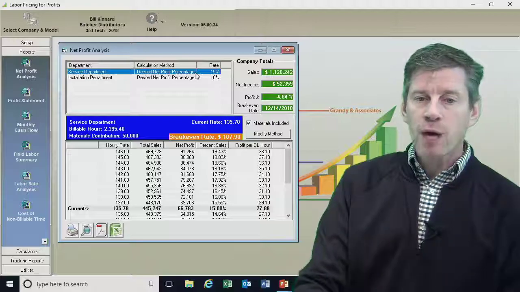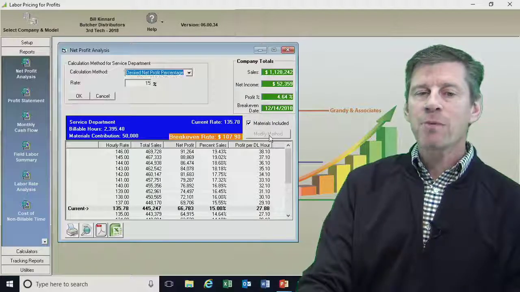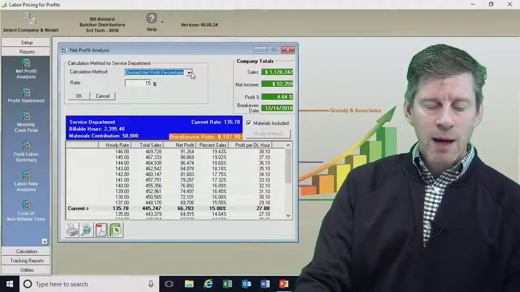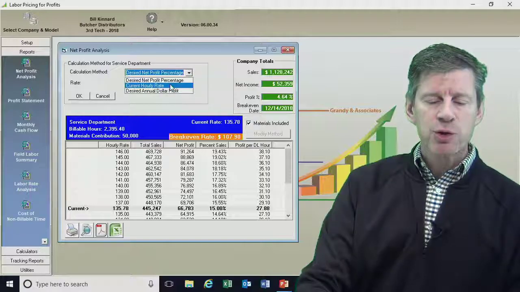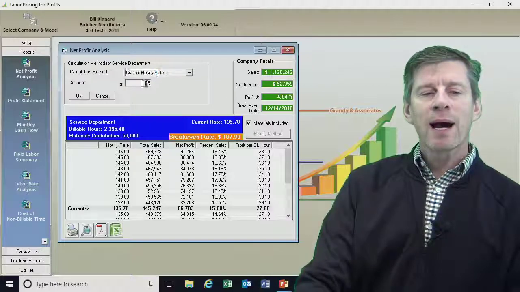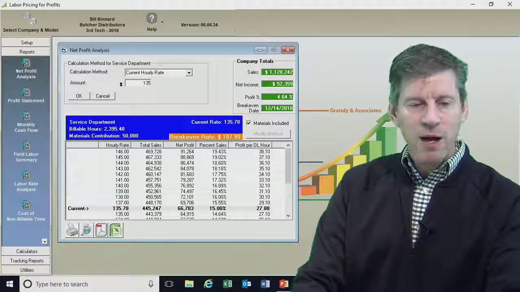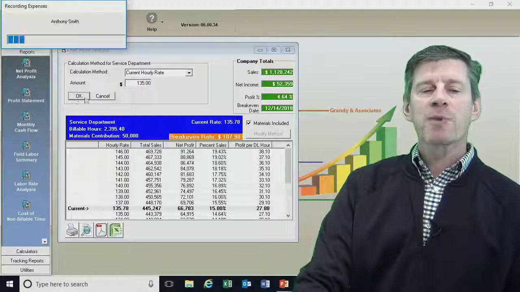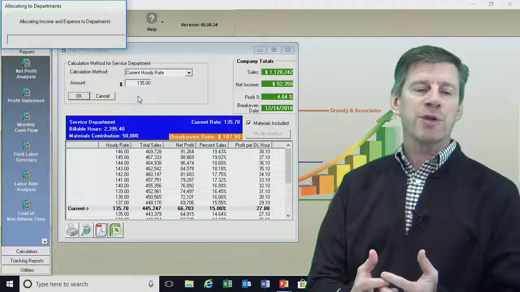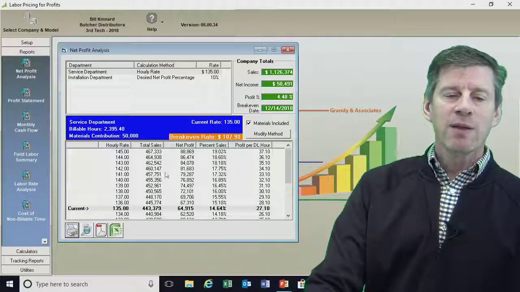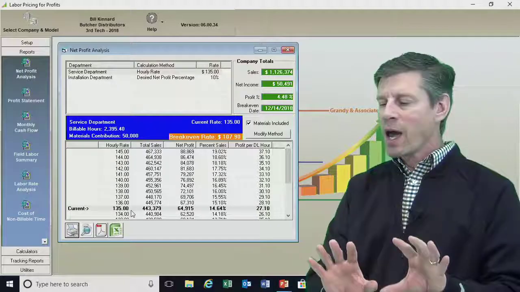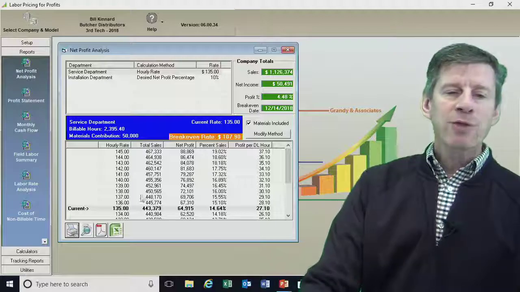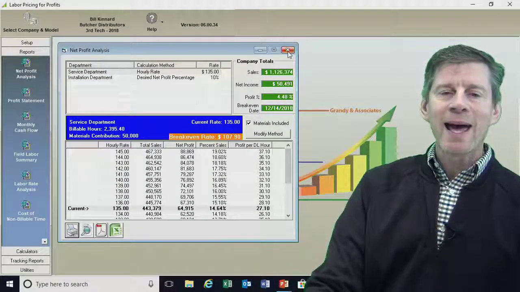So in this particular case, I'm going to go into Modify Method, and I'm going to change my rate here, instead of a desired net profit, to a current hourly rate. And I said I'm at $135 per hour. So we'll accept that. It will recrunch all of my data at this point, and again, still holds me in there at $135 an hour. I want to make sure that that doesn't change as we move forward. So at this point, we're ready to simulate and add these expenses.